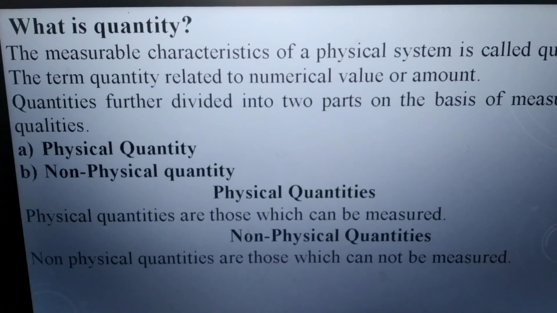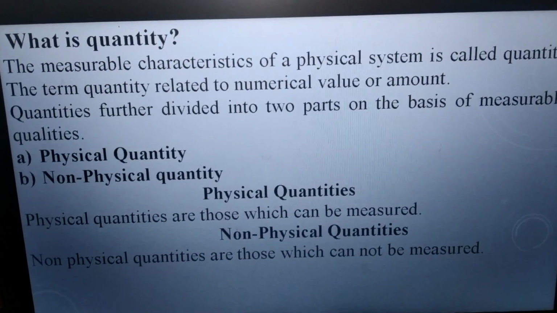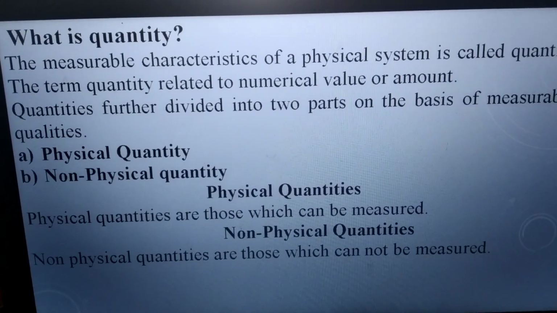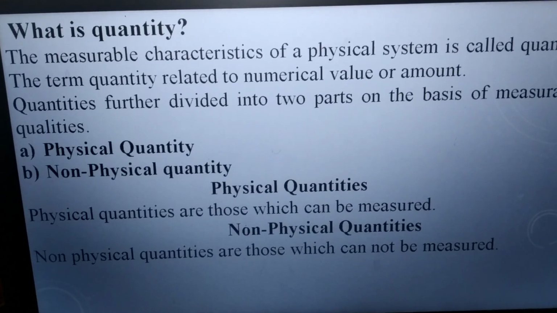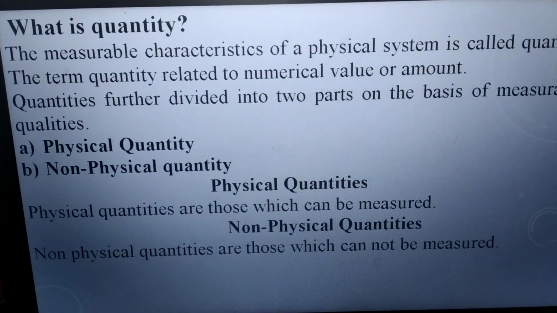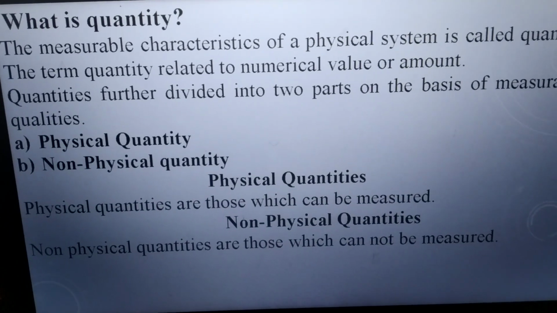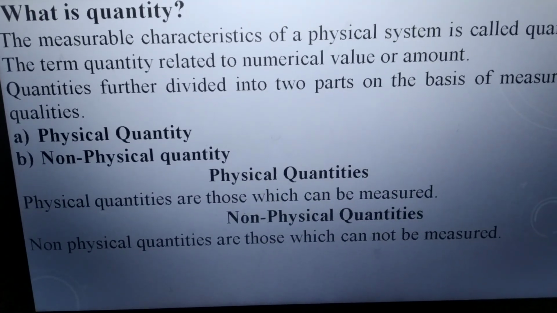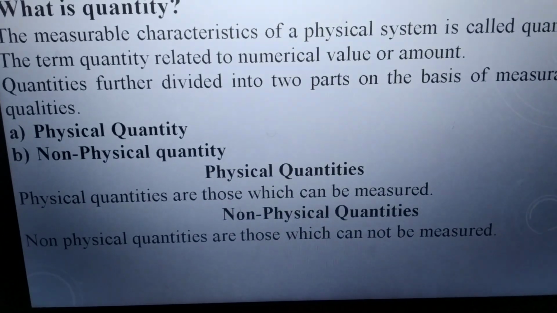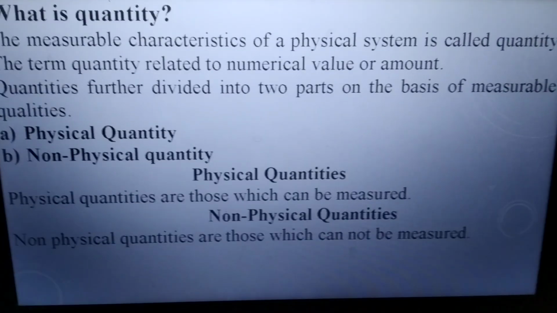What is quantity? The measurable characteristic of a physical system is called quantity. So the term quantity is related to a numerical value or amount. If we have any physical system and its characteristic, its property or its quality is measurable, then that physical system is called a quantity.